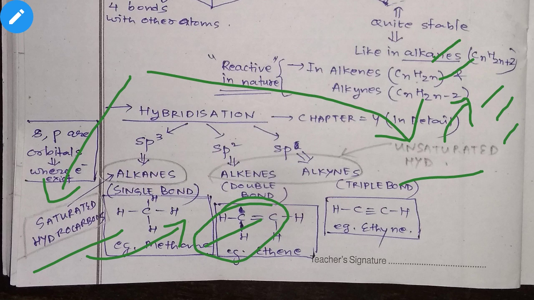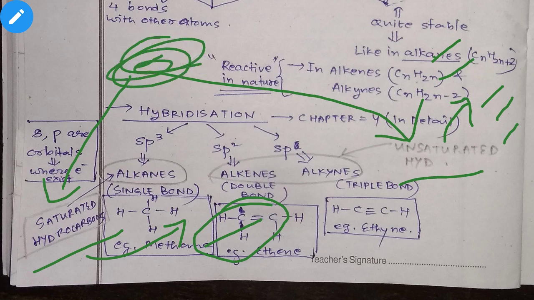Under saturated hydrocarbons come those compounds where the bonds present are only single bonds, but unsaturated hydrocarbons form bonds which are multiple in nature, like double bonds or triple bonds. Details of these single, double and triple bonds you will also learn in chapter 4, so no need to get confused.